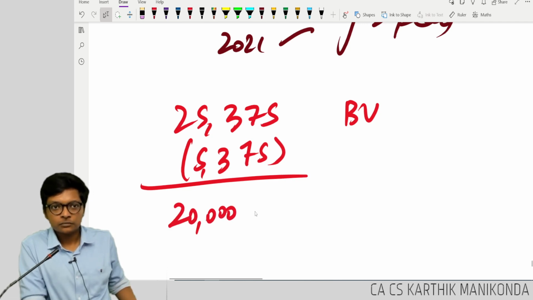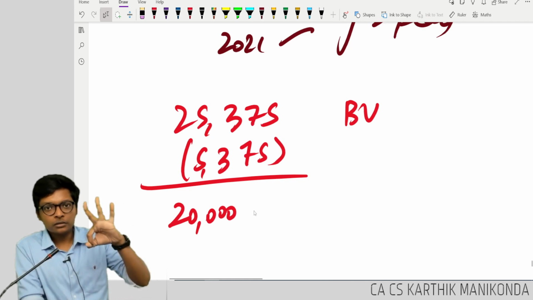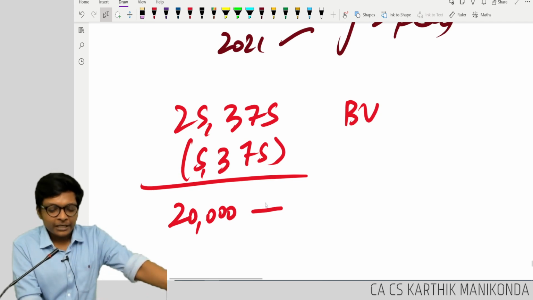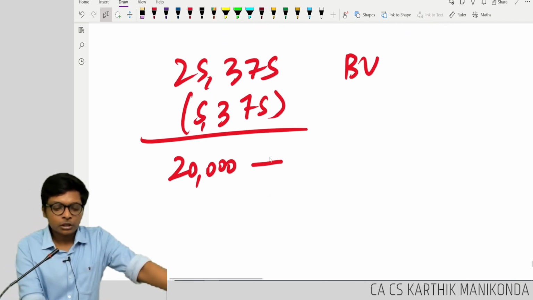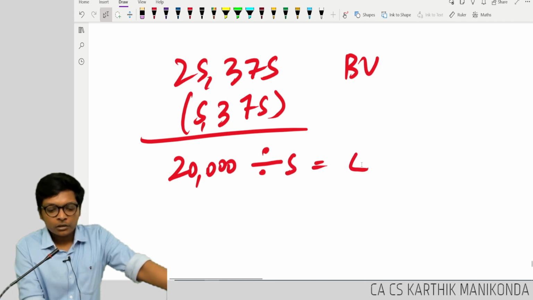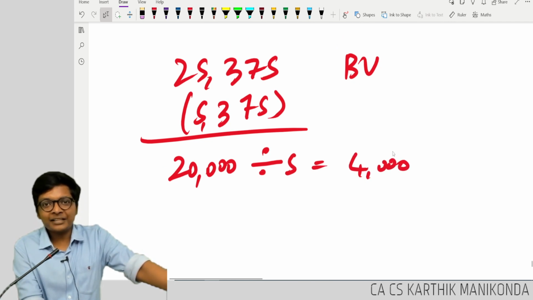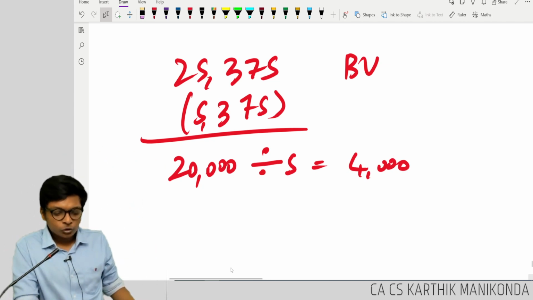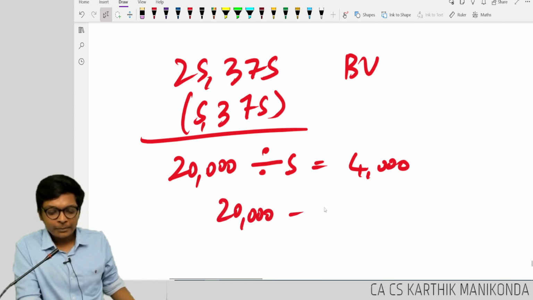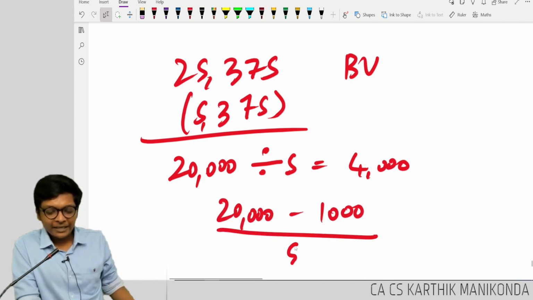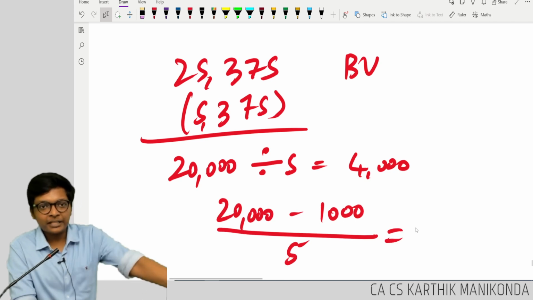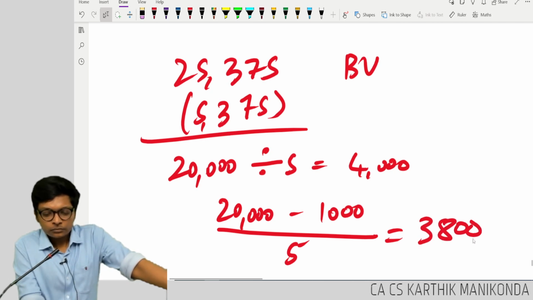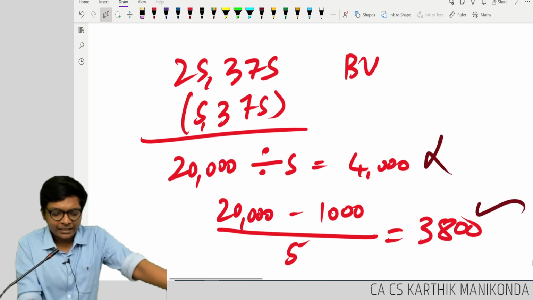How many years are left? 3 years over. Now 3 years over, so how many years are left? 5 more years. So my revised depreciation will be how much? Revised depreciation, 20,000 divided by 5, 4,000. Correct or wrong? Who forgot residual value? Residual value you should take. So my residual value is 20,000 minus 1,000 divided by 5. What is depreciation per year? 3,800. So this will be wrong. This will be correct.